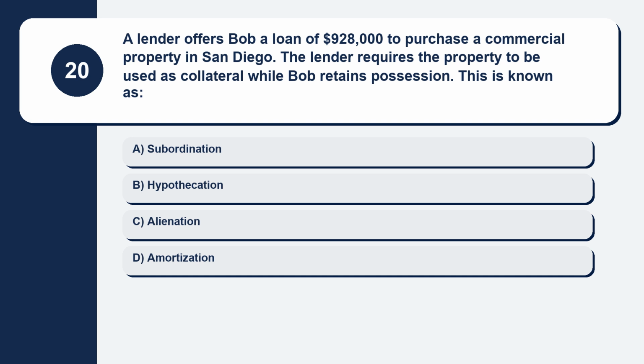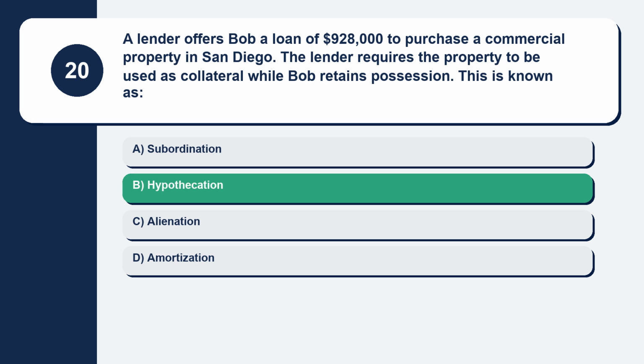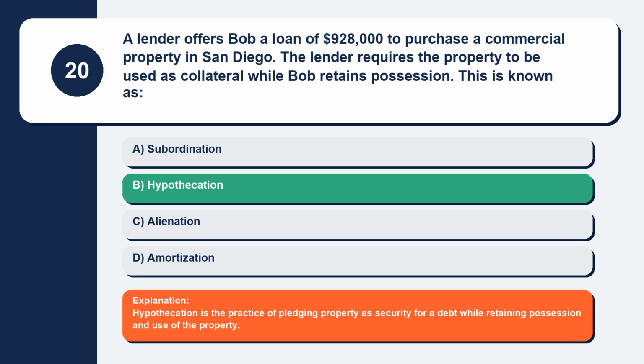Question 20. A lender offers Bob a loan of $928,000 to purchase a commercial property in San Diego. The lender requires the property to be used as collateral while Bob retains possession. This is known as. Here are your options. Option A, subordination. Option B, hypothecation. Option C, alienation. Option D, amortization. The correct answer is option B, hypothecation. Explanation: hypothecation is the practice of pledging property as security for a debt while retaining possession and use of the property.